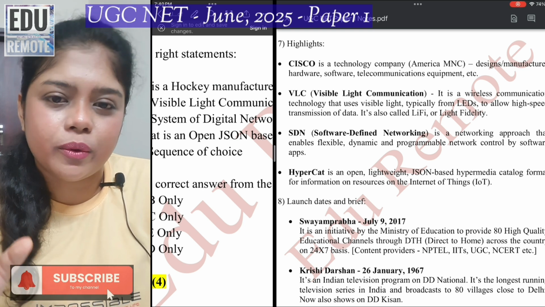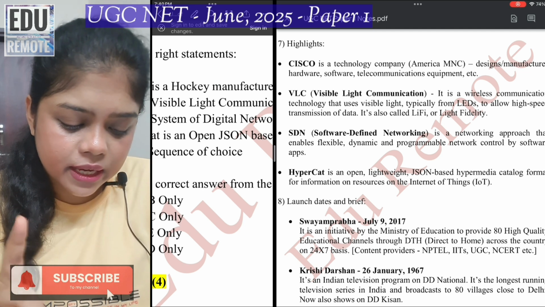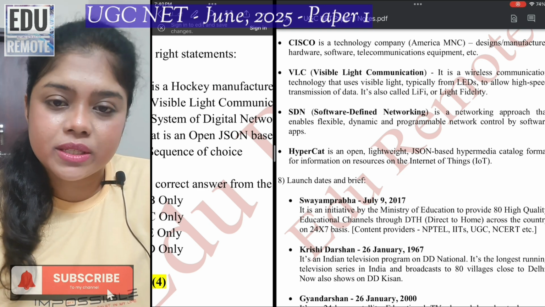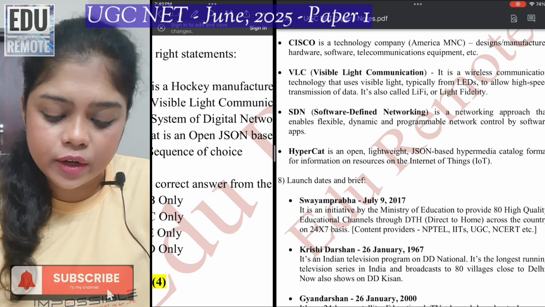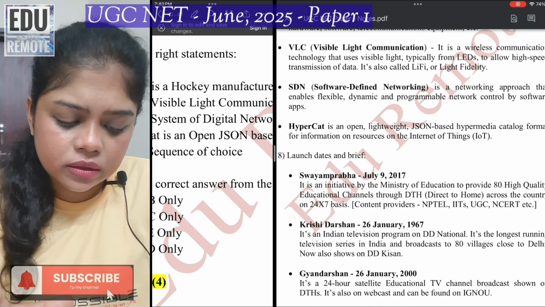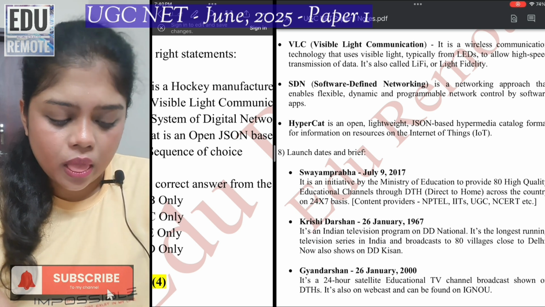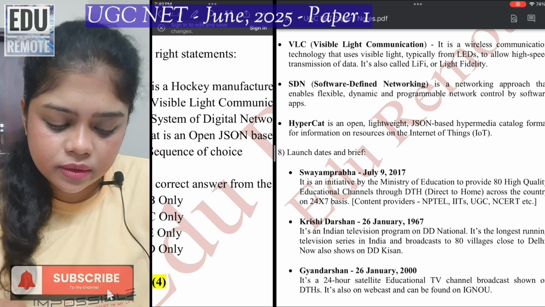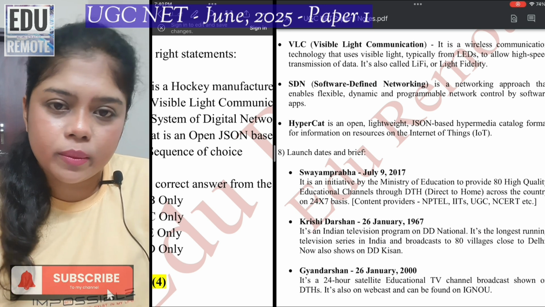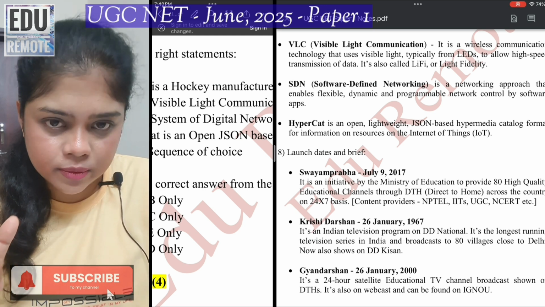These are the important concepts or ideas which you are supposed to pick up. Then SDN is software defined networking. It is a networking approach which enables flexible and dynamic programmable networks controlled by software apps. So these are all technological concepts. I am very sure people from computer engineering will be able to relate to these and probably have better clarity on these topics. But if you are from an economics background, you should have a basic idea, especially the highlights of what these concepts mean.